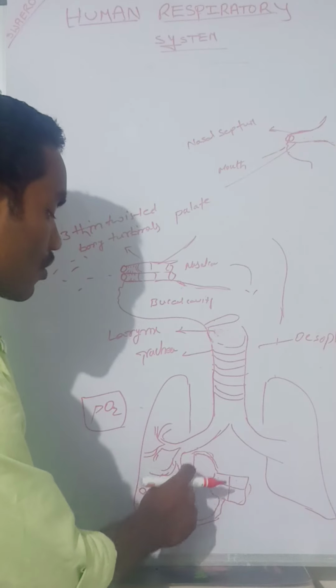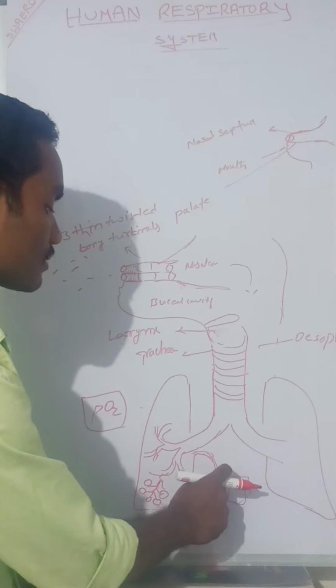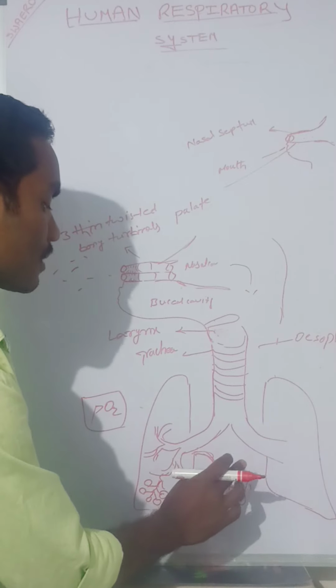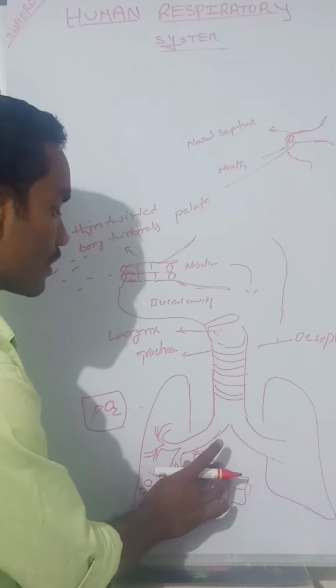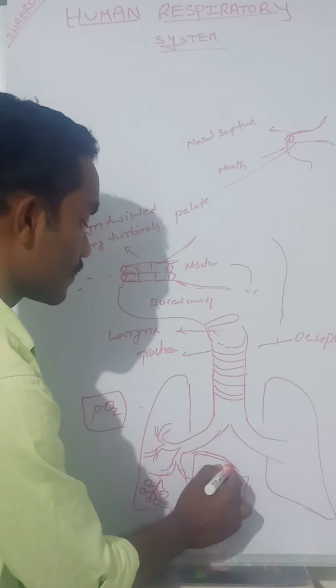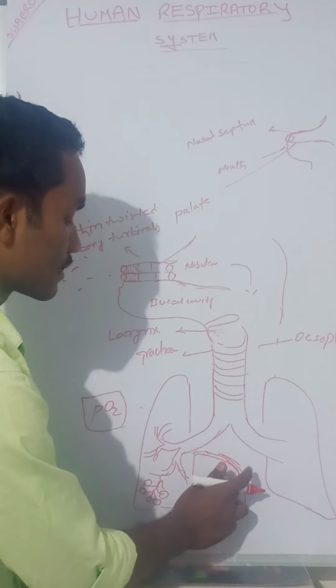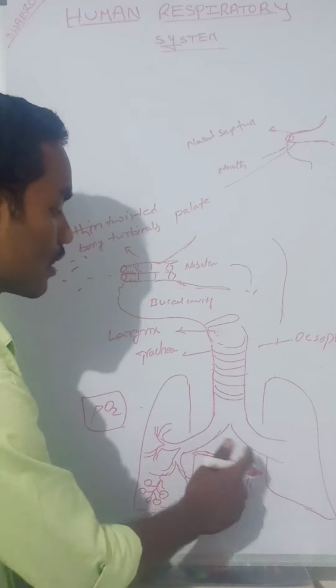After oxygenation and exchange of gases, the heart collects the blood from the lungs through the pulmonary veins. The pulmonary veins open into the left auricle, which collects the oxygenated blood from the lungs.